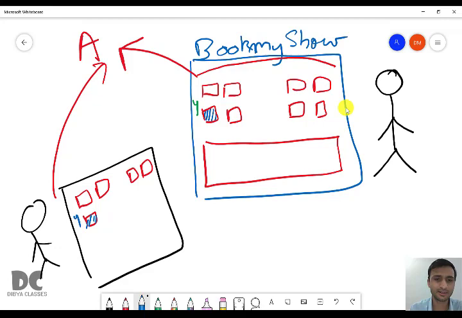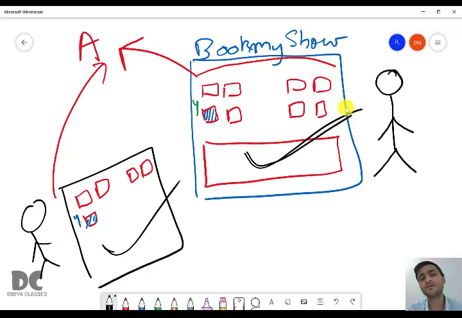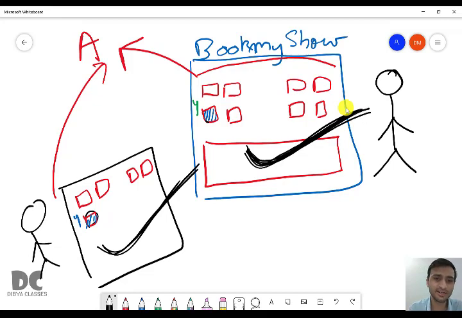So assume that this is a function and this is a function. Your mobile phone is a function, my mobile phone is a function. So when you booked a seat in your mobile phone, that is also showing in my mobile phone. That is, change in one mobile phone is reflected in another mobile phone. Or you can say, changes in one function are reflected in another function. This type of concept is known as call by reference. If you change anything in one function, the same will be changed in another function. This concept is known as call by reference.